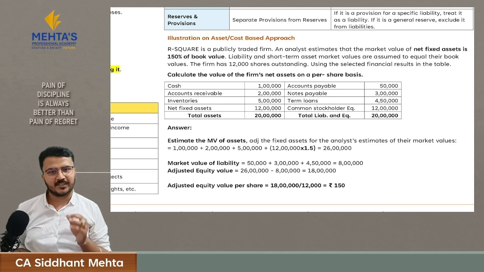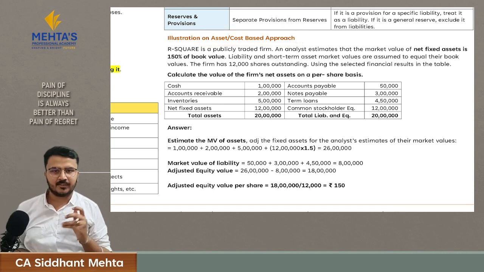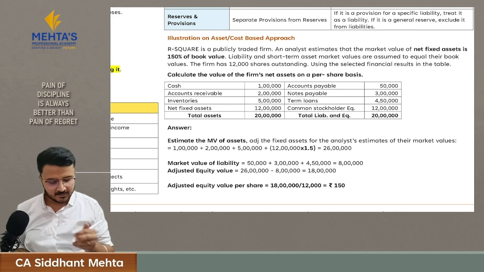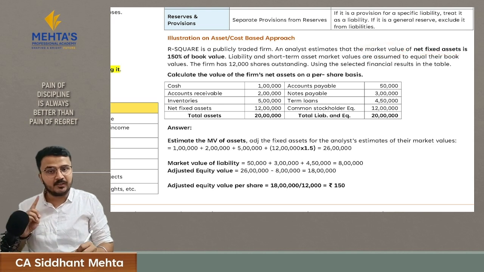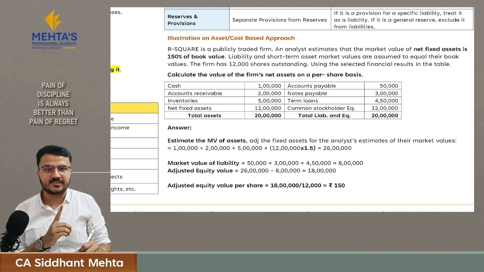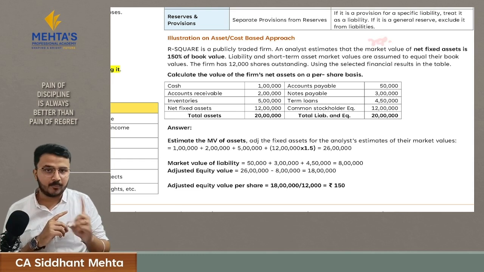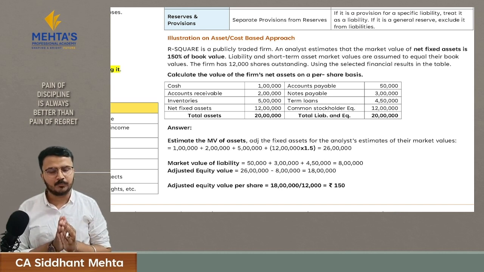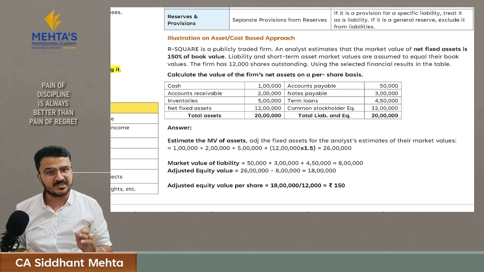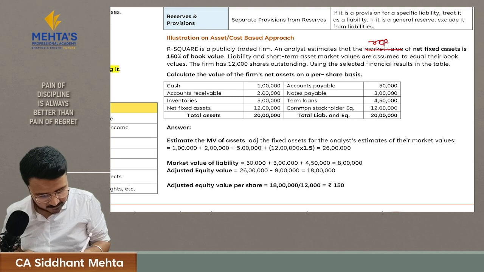Now let's go through the illustration which is given in the module for the asset or cost based approach. Here there is one mistake which is made by ICAI. They have calculated the fixed assets based on market value, whereas what we learn in the asset approach is that we calculate fixed assets based on replacement cost and not market value. Hence, I have considered this example as it is from the module, because if they ask the same question in the exam, you have to calculate the value of your business based upon market value. But in reality, it should be replacement cost.